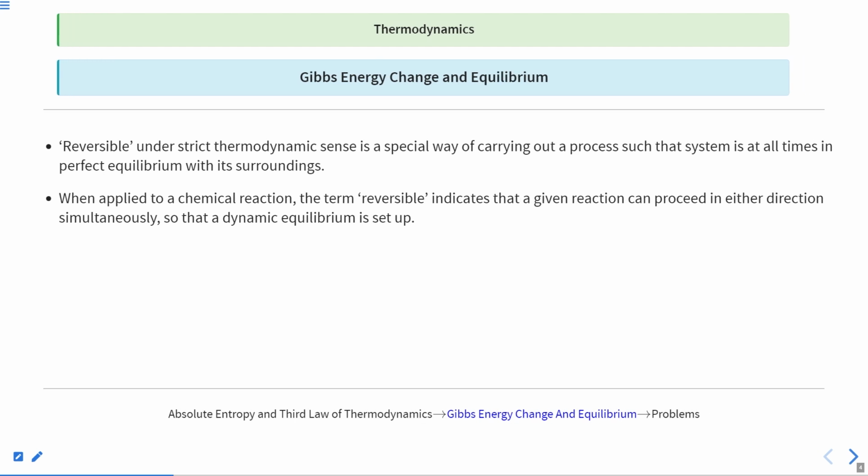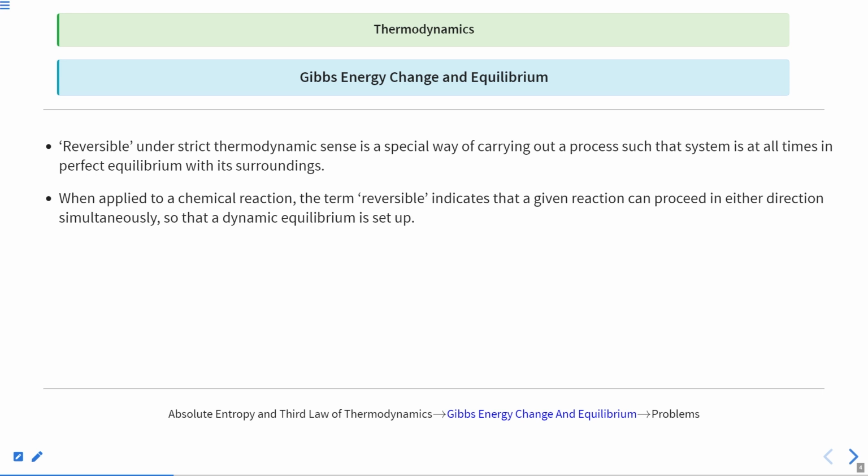So, reversible in the strict thermodynamic sense is a special way of carrying out a process such that the system is at all times in perfect equilibrium with its surroundings. What is the meaning of this? When we say that some process is reversible, we mean that if you carry out that process in a reversible way, then the system at all times is in equilibrium with its surroundings. So we make a very small amount of change such that the equilibrium between the system and the surroundings is not disturbed. That is the basic idea of a reversible reaction.